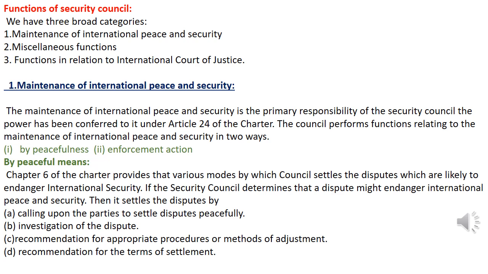The council performs the functions relating to the maintenance of international peace and security in two ways: one by peaceful means and the other by enforcement action. By peaceful means, if the Security Council determines that a dispute might endanger international peace and security, then it will settle the dispute by calling upon the parties to settle it peacefully, or by investigation of the dispute, and by recommending appropriate procedures or methods of adjustment, and the terms of settlement.